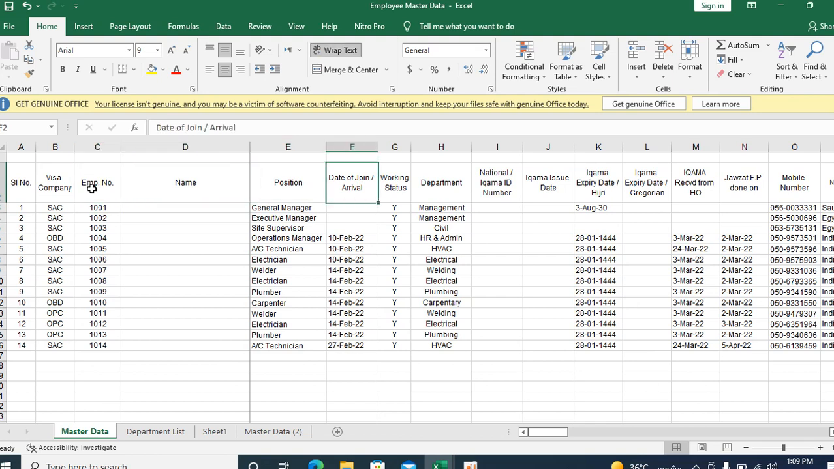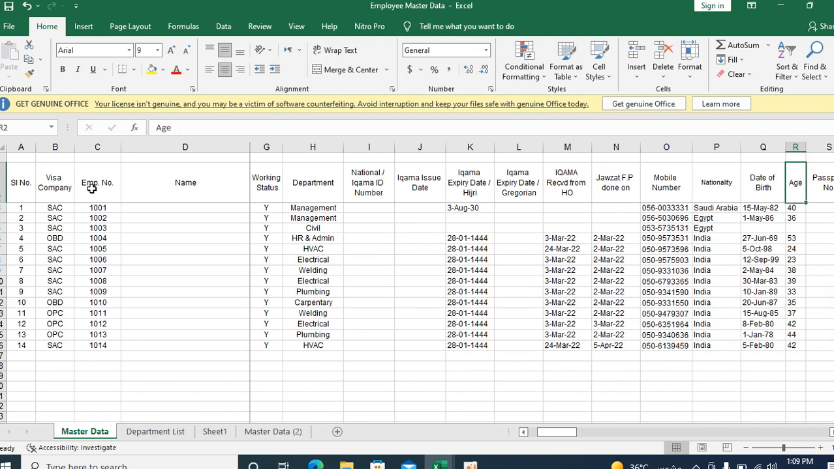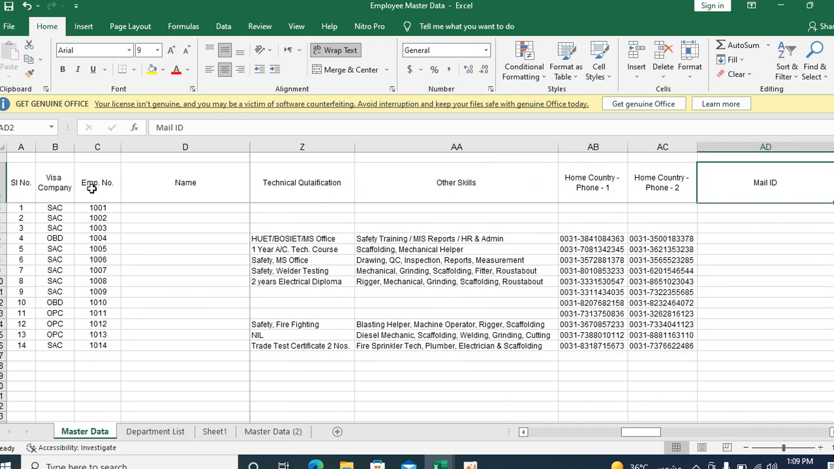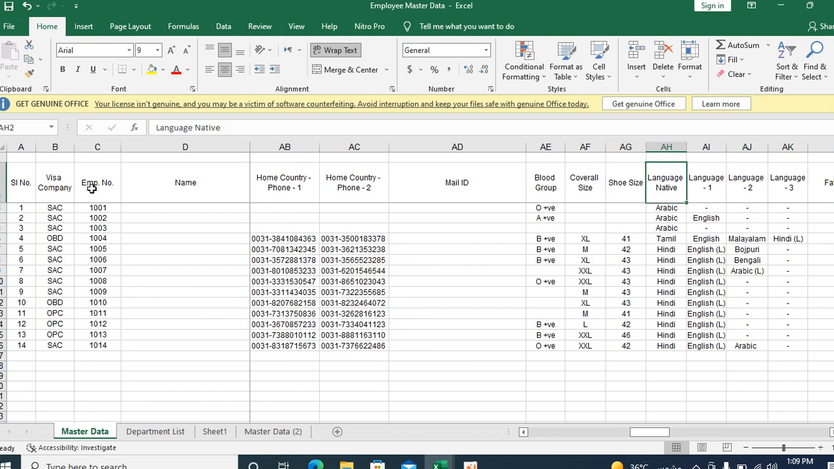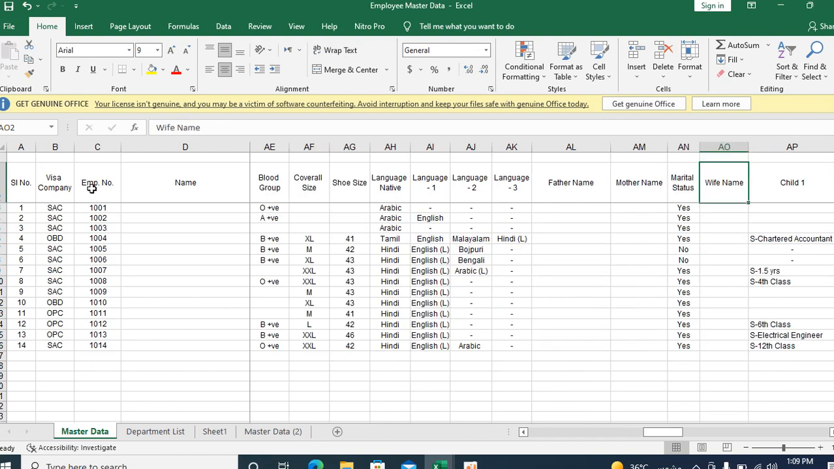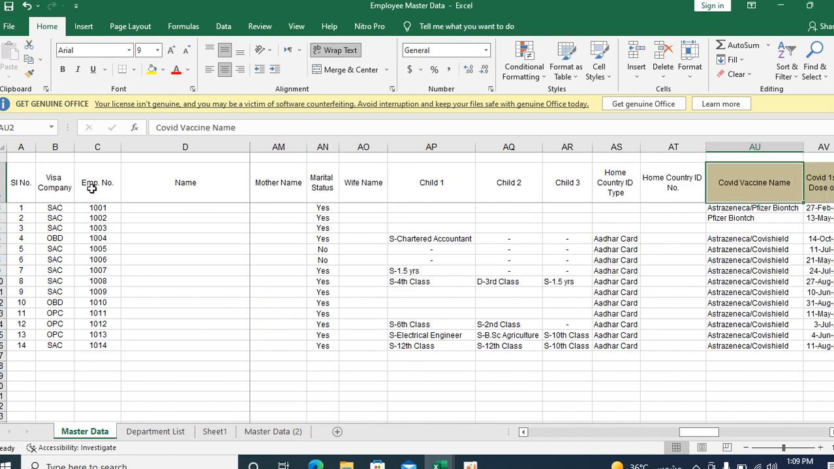Name, position, date of join, arrival. In the Saudi region they issue the IQAMA, that is the national ID, with its issue date. Then nationality, mobile number, contact details, date of birth, age, passport number, mail ID. These are all the details about an employee. You can get it from the pivot chart or dashboard, and get a report about all the employees, division-wise employees, age-wise employees, their family details, children details, and home country contact details for emergency purposes.